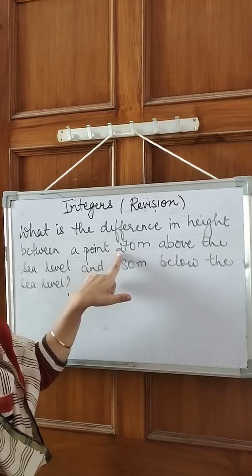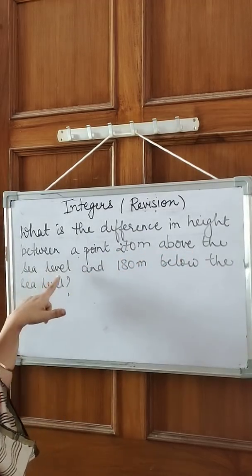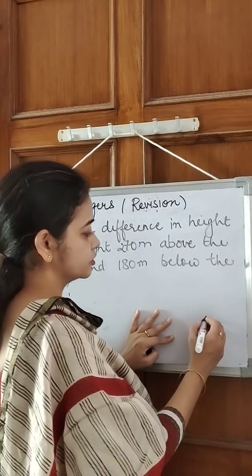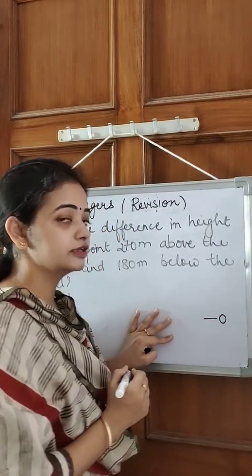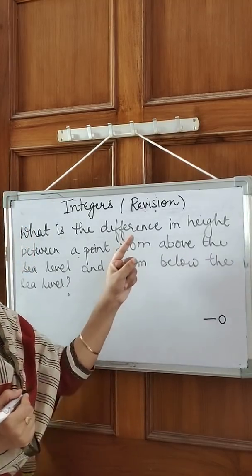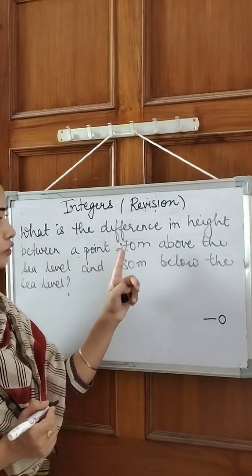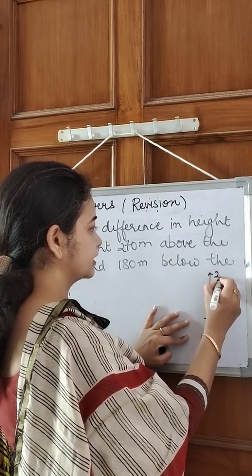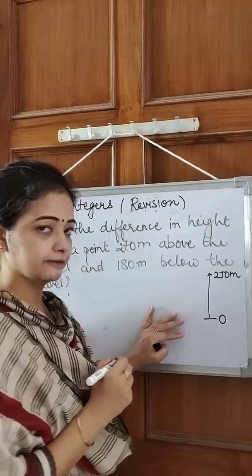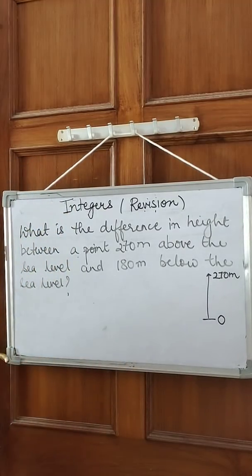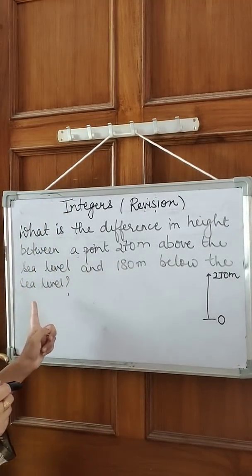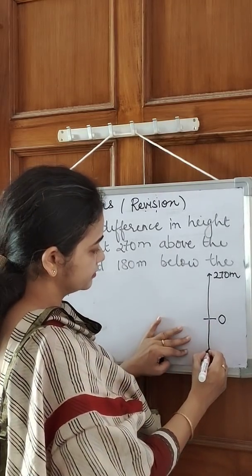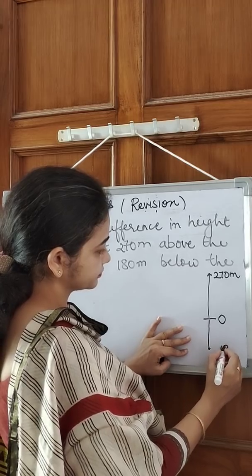Between a point 270 meter above the sea level. So what do we take sea level as? In any case, we take sea level as 0. So sea level is 0, and something above the sea level is there. So a point is there 200 meter above the sea level. So I go 200 meter above the sea level and I get the point 270 meter. Okay. And 180 meter below the sea level. Now there is a point that is 180 meter below the sea level.